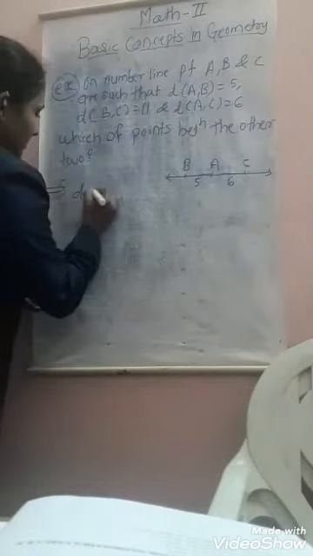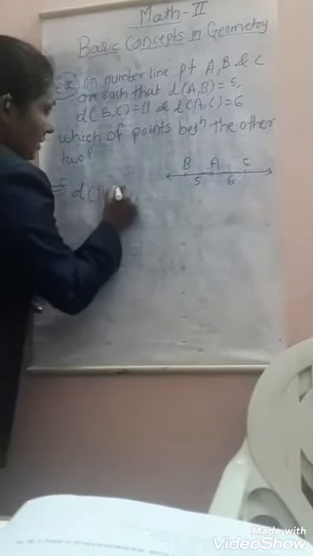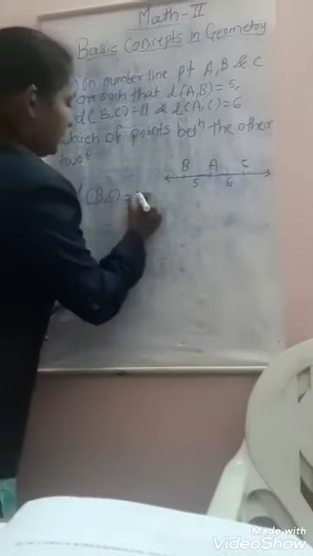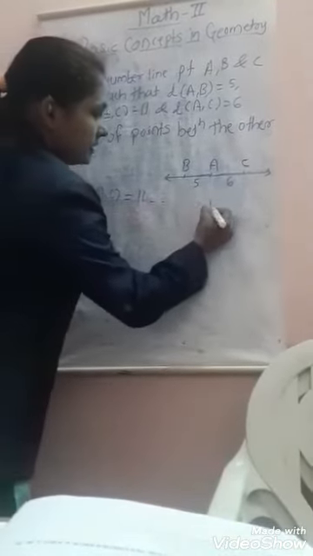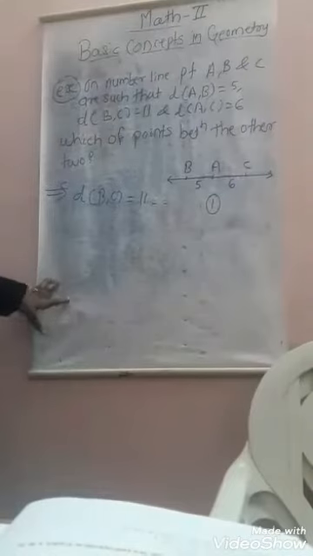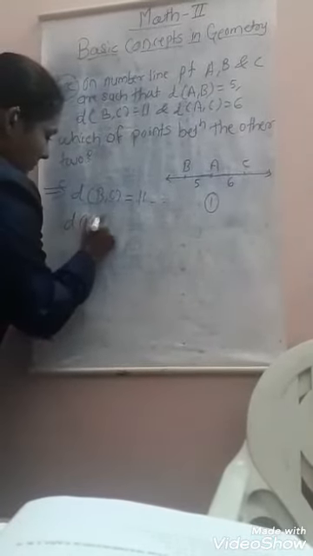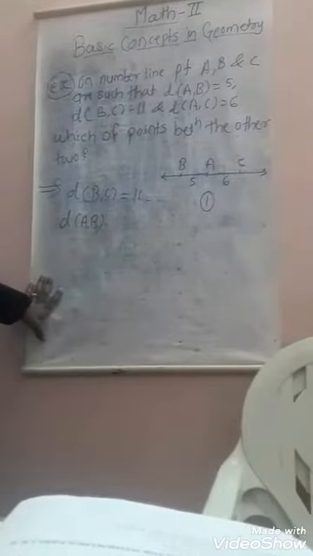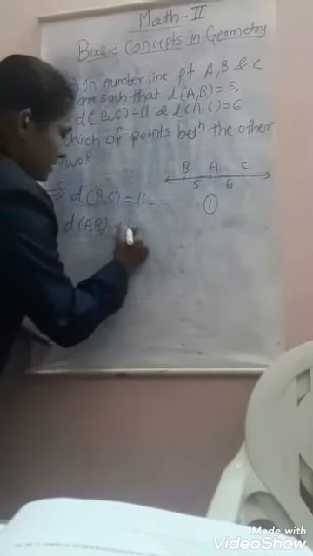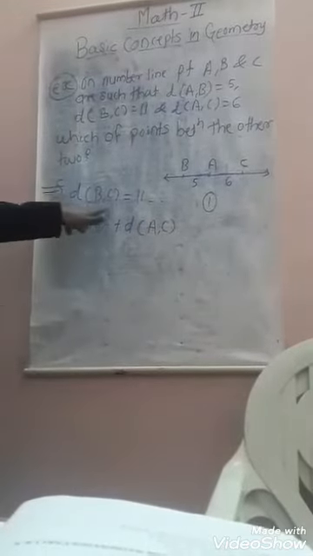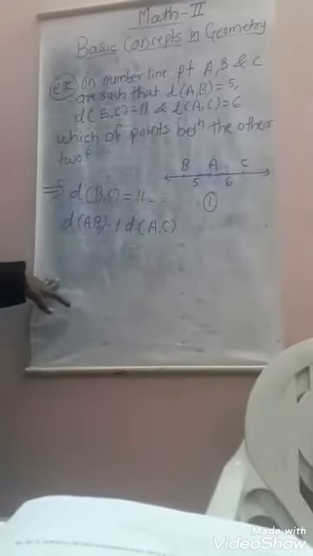Distance BC is equal to how much? 11 centimeter. This is equation first.